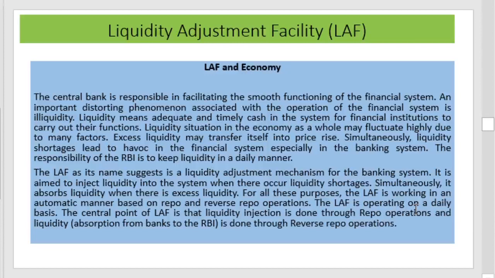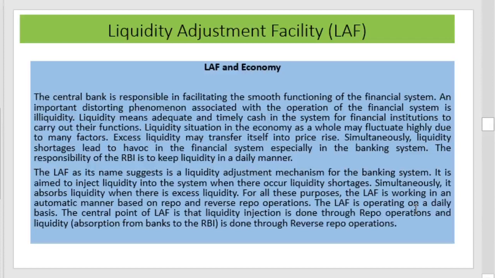The liquidity adjustment facility operates on a daily basis, and the central point is that liquidity injection is done through the repo operations, and liquidity absorption is done through the reverse repo operation. Here, the liquidity adjustment facility is vested with the RBI, and liquidity means the availability of cash to the financial institutions for running their businesses.